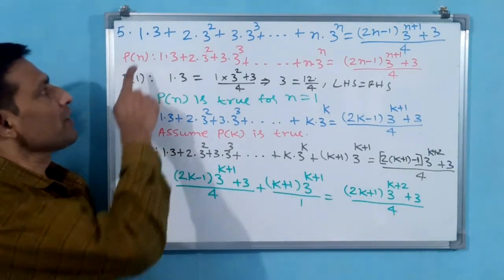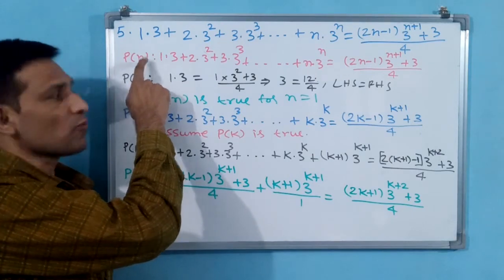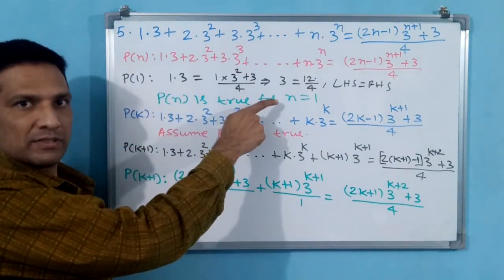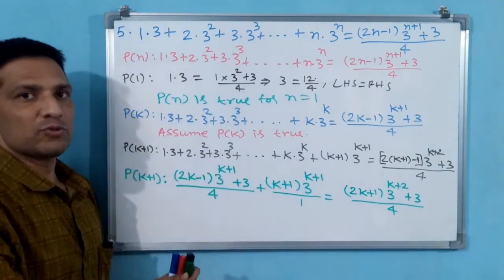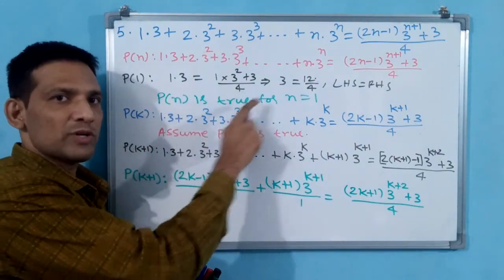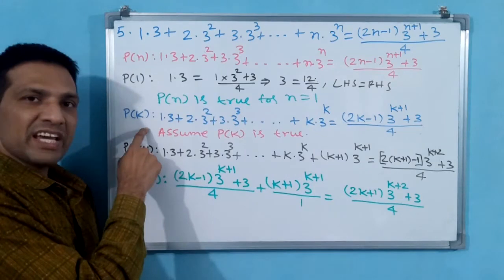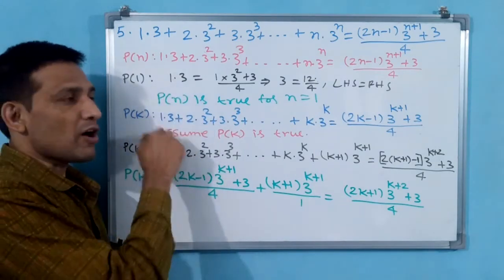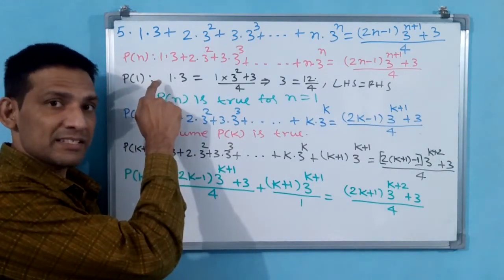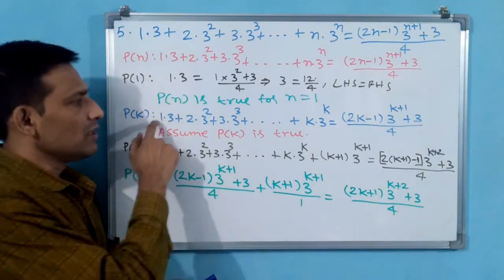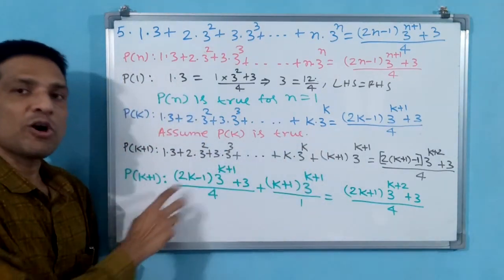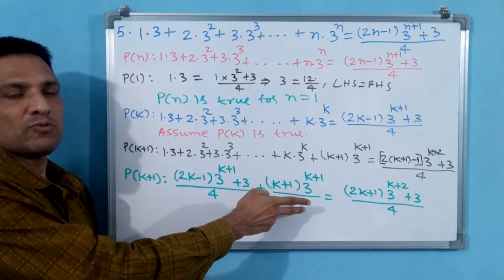But see, P(n) is asked for us to prove. P(1) we have proved. With P(1) itself, we don't confirm that P(n) is fully true, but we can confirm that P(n) is true at n is equal to 1. P(k) is what we have assumed. P(k) we have copied from P(n), because P(n) is what we are asked to prove. That is why if you copy P(n), that is not true, but we have assumed it true. But P(k) you have assumed; P(k plus 1) you have to prove true.